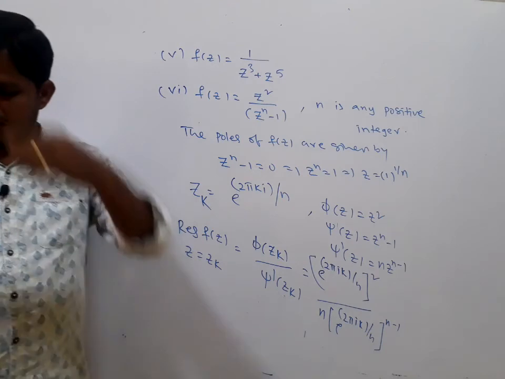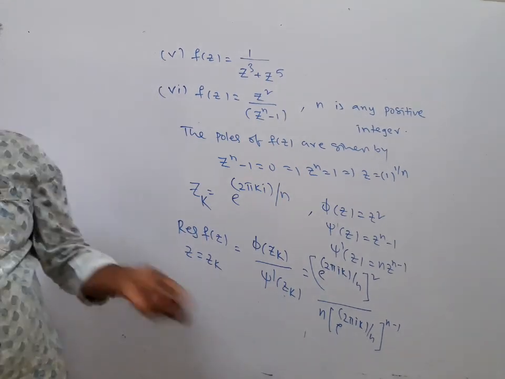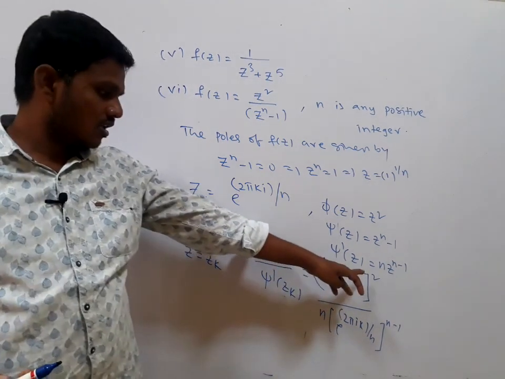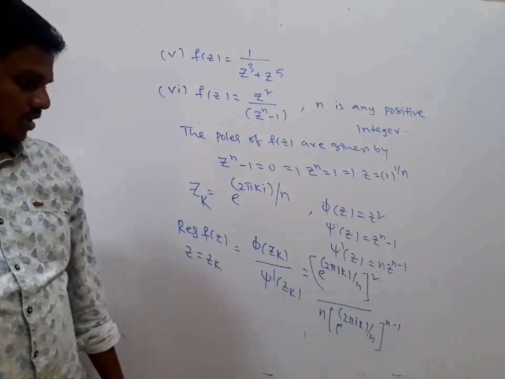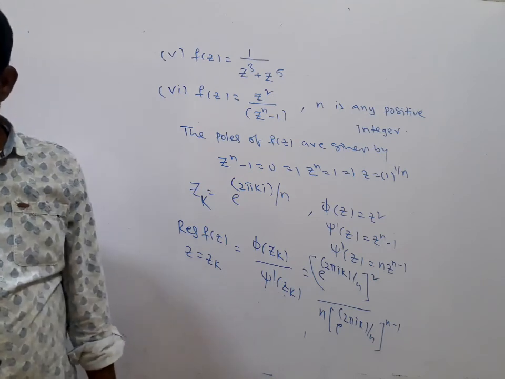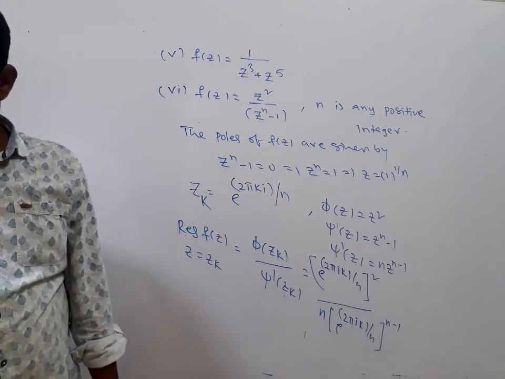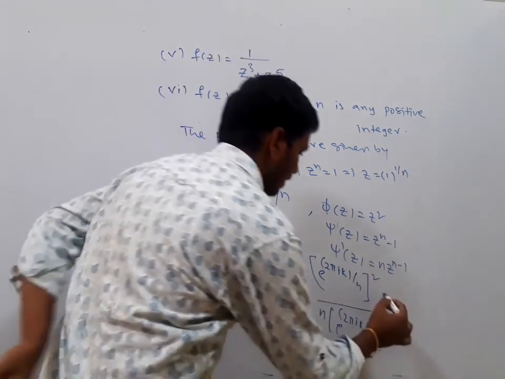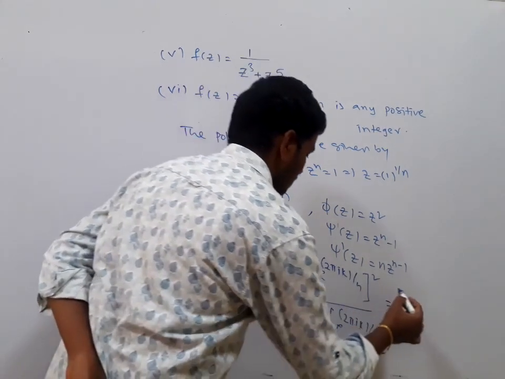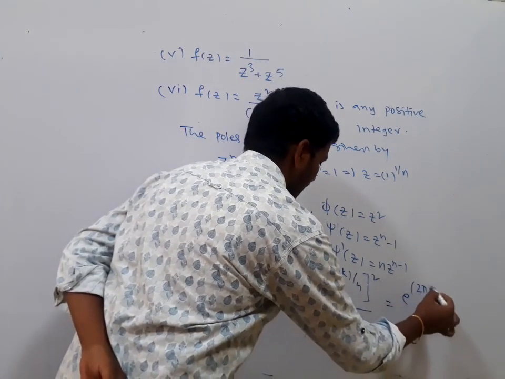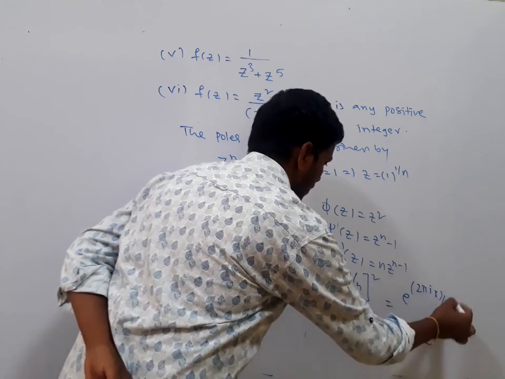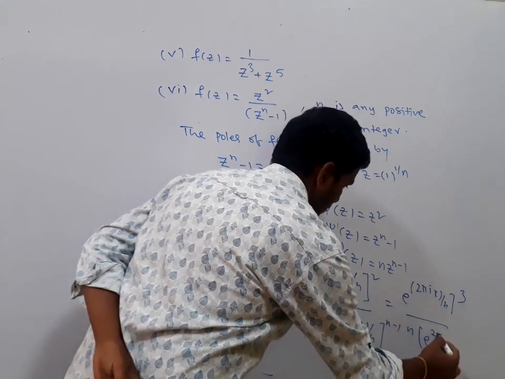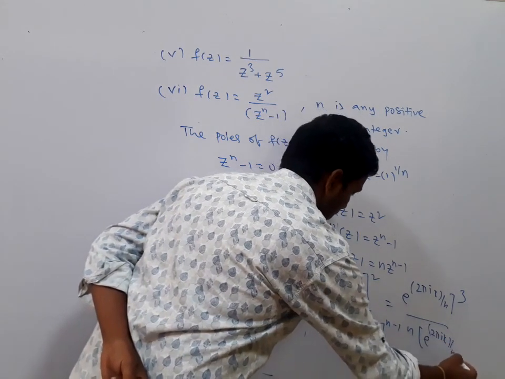After simplification, you take out the minus 1 to the numerator, so we have e to the power of 2 pi i k by n whole cube divided by n into e to the power of 2 pi i k by n whole to the power of n.